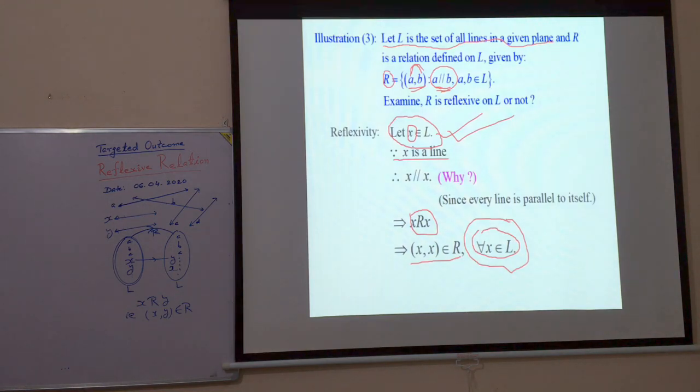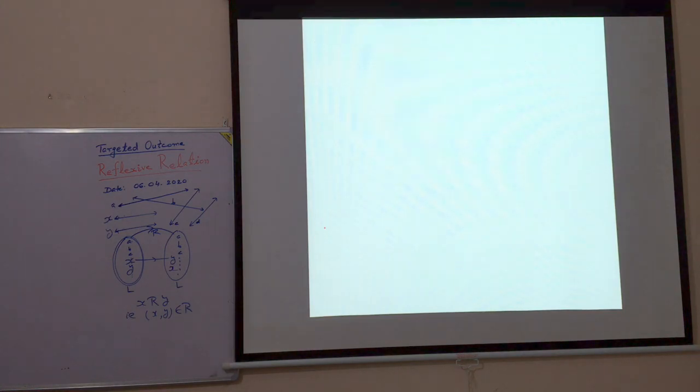But it is notable that in reflexive relation we have to see that each element of the set should be related with itself. And this is here. We find for all x belonging to L, ordered pair xx belongs to R. So what do we get? Hence R is reflexive on L.